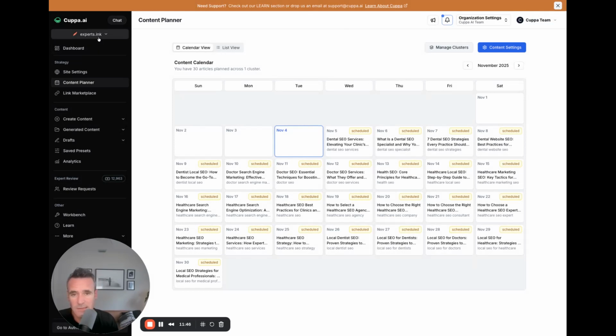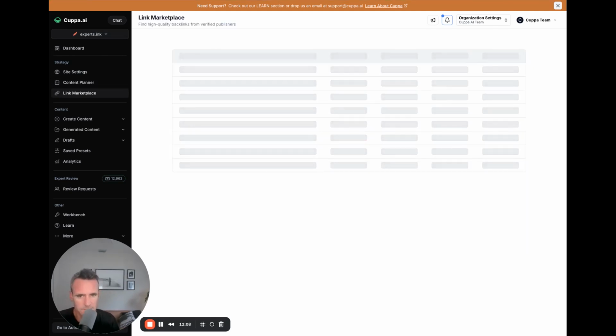Again, there is the power plan. Get one. You can delete sites, but once you delete it, this entirely goes away, right? So if you have something scheduled, you can always add sites. Even at the power plan, you can add 1, 2, 3, whatever it might be. You can do that. And then last but not least, attached to strategy, again, power and above, link and marketplace,